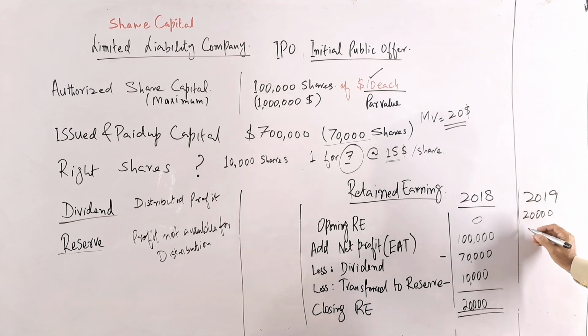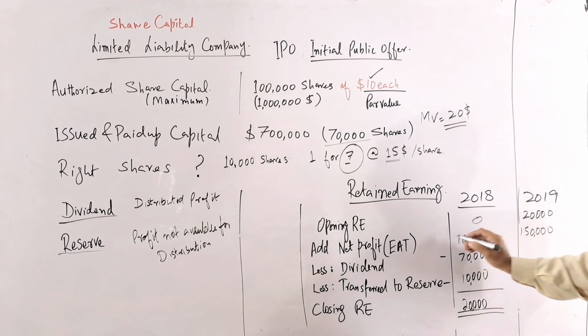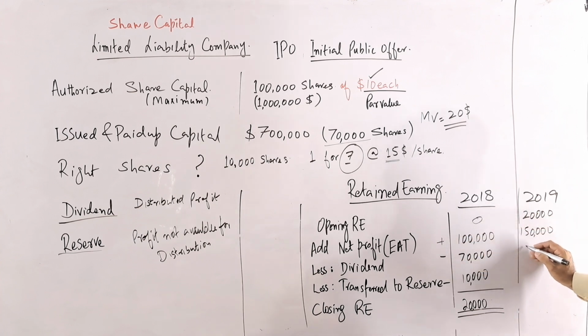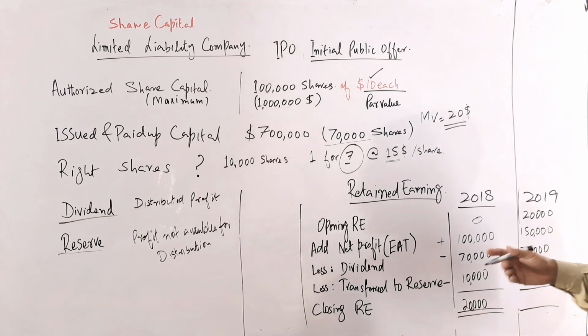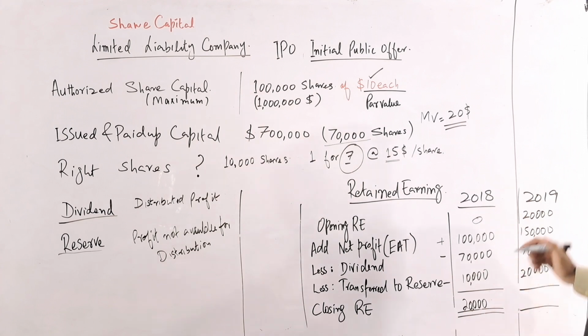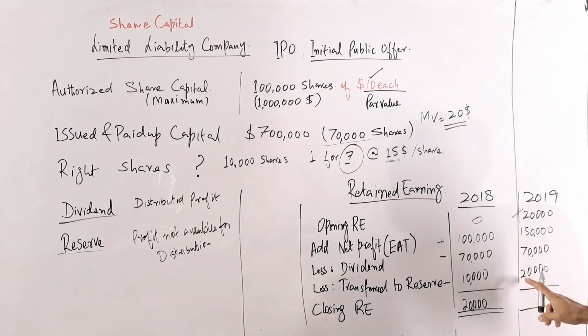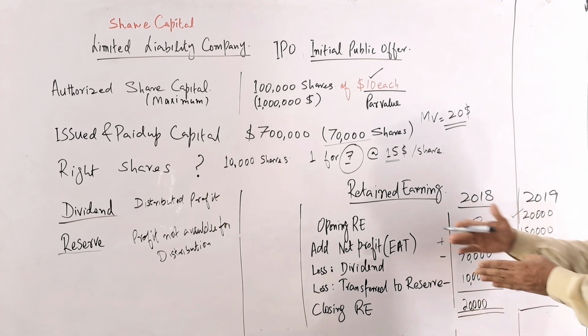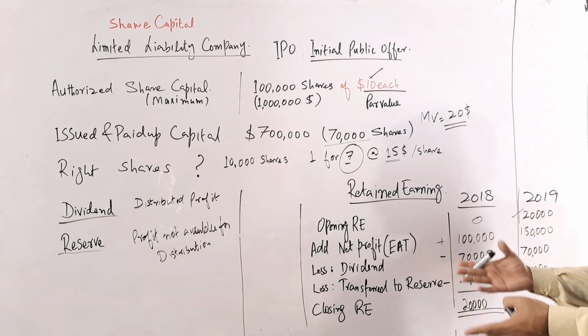Now let's say the next year they have a profit of 150,000, so it will be added. Then, for example, they give the same dividend of 70,000 next year, and keep 20,000 as a reserve. So how much will the retained earning be at the end of the second year? We already have 20,000 as the opening balance, and in the current year they have a total profit of 150,000. From that, 20,000 is kept as a reserve and 70,000 is distributed.